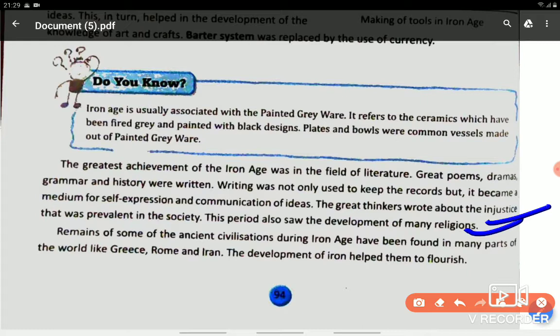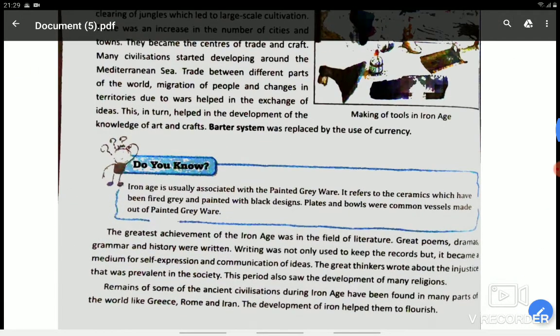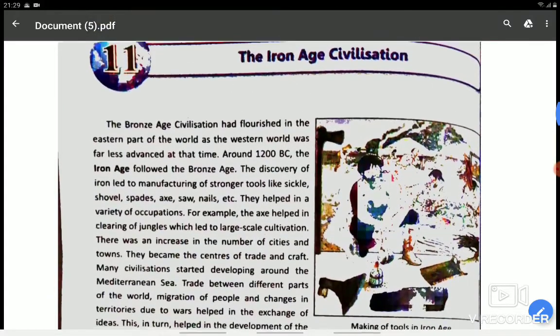Remains of the ancient civilization during the Iron Age have been found in different parts like Greece, which are all European countries. I will show you next day on the world map, Rome and Iran. So in my next lecture, we will come across the 4 civilizations of the Iron Age.